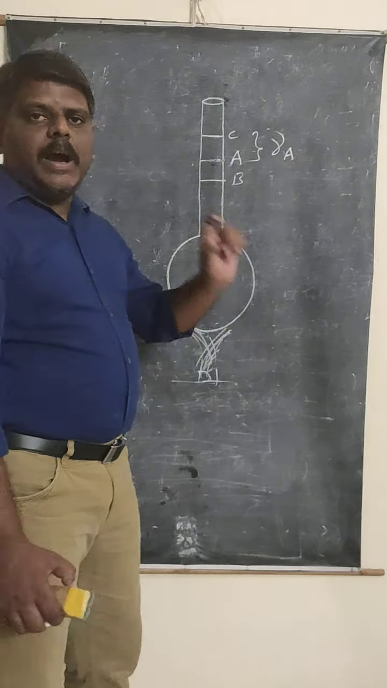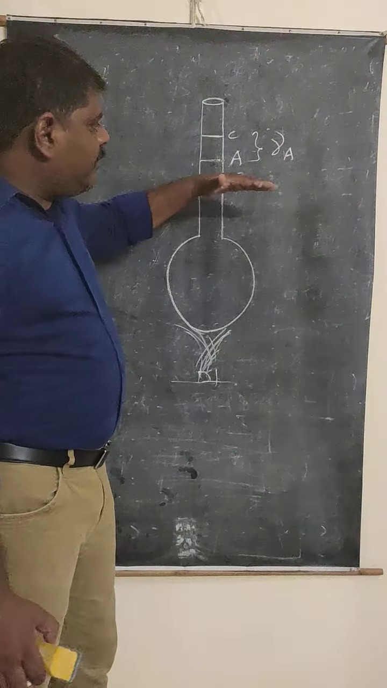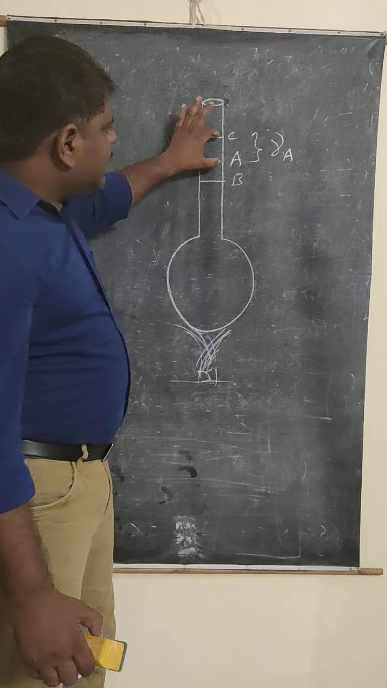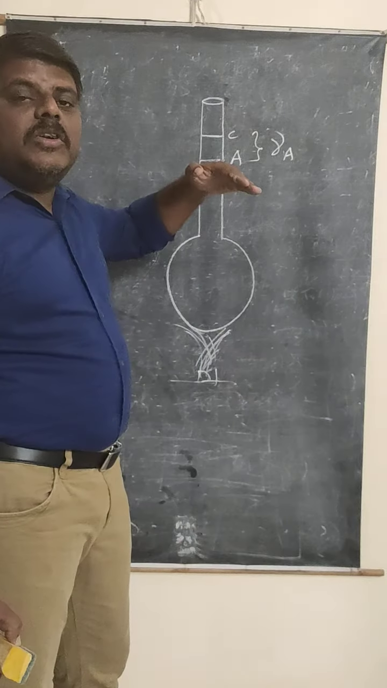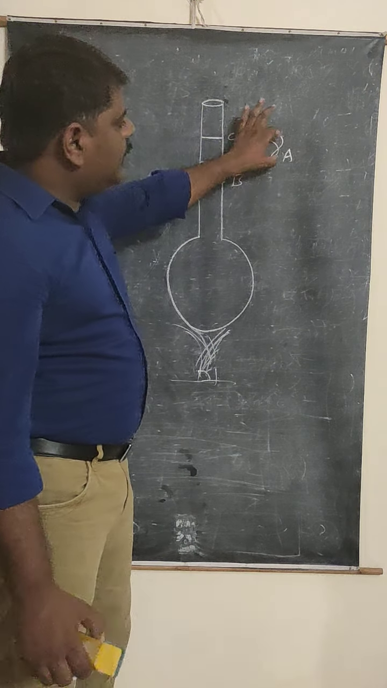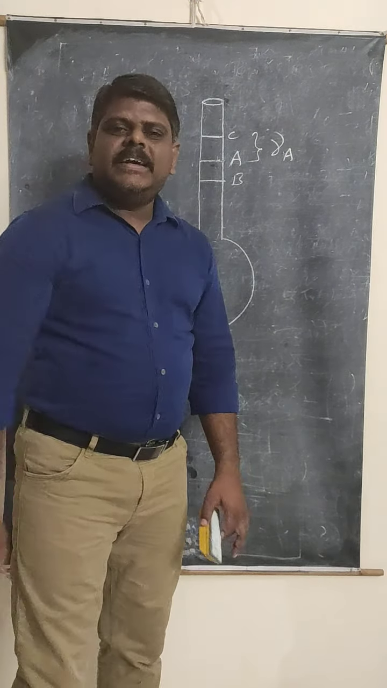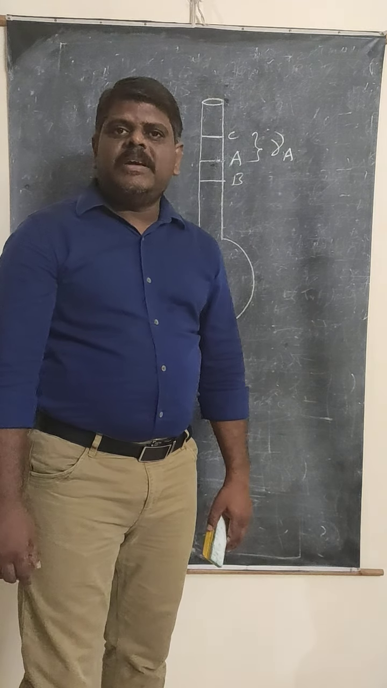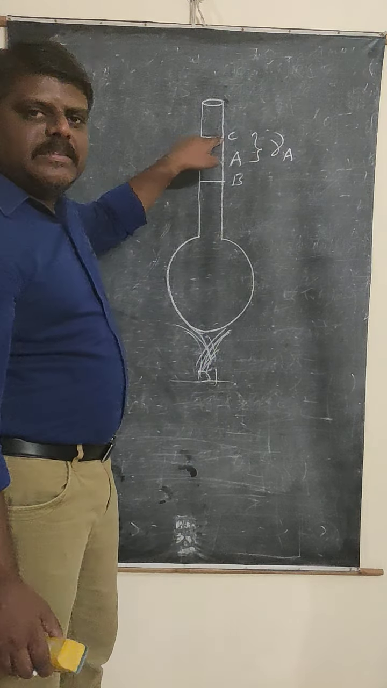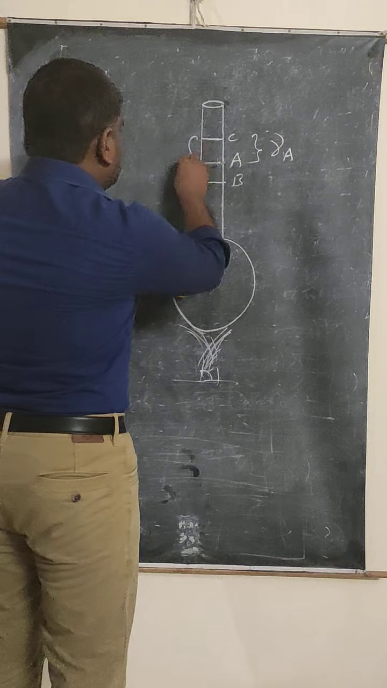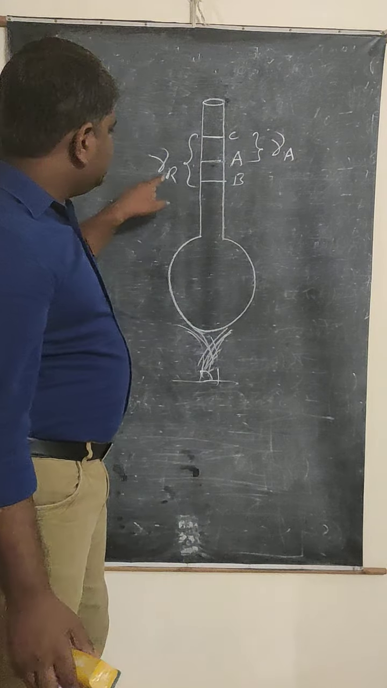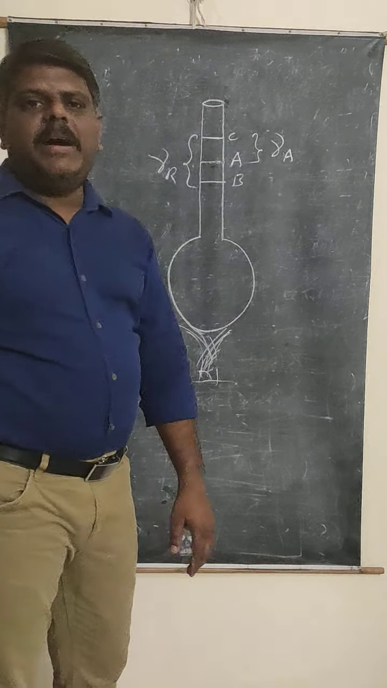Now listen very carefully. Apparent expansion is nothing but up to what level we fill and up to what level it increases. We filled up to A, and it increased up to C. Only this part we observe, and we cannot identify that the liquid level first decreased and then increased. That's why this AC is called the coefficient of apparent expansion. But in reality, is the liquid expanding from A to C? No. In reality, the liquid is expanding from point B to point C. That's why this BC is called the real expansion, represented by gamma R.